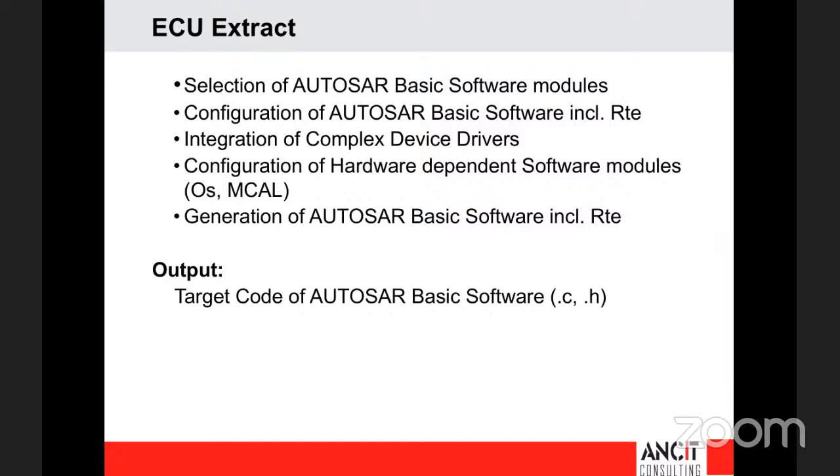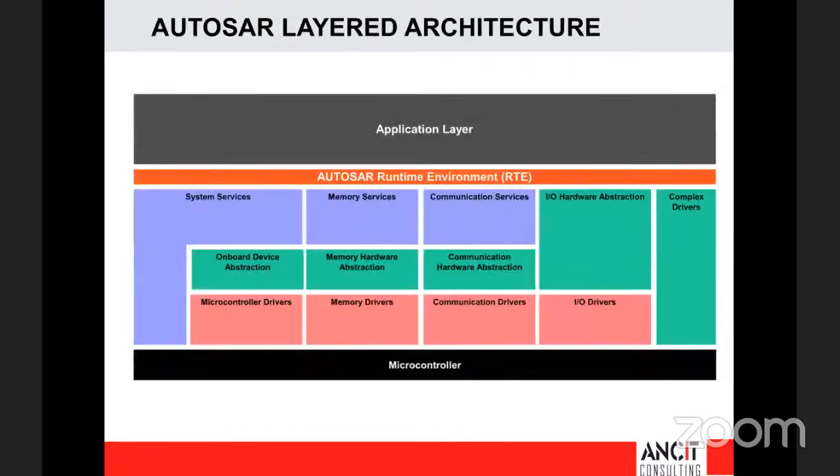So the output, if you look at the target, will be the AUTOSAR basic software module, which is the .c and .h file, which will be compiled through your compiler, and you will have to set your debugging. So this is the whole objective. What we are going to see today is, I think this is pretty much from the theoretical aspect. So what we want to do is showcase to you one small ECU extract that we have built.